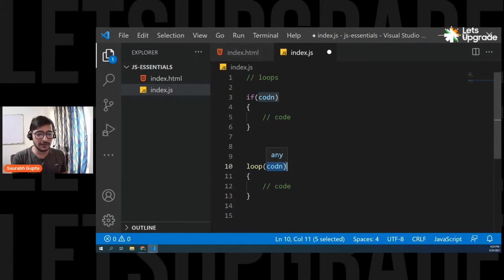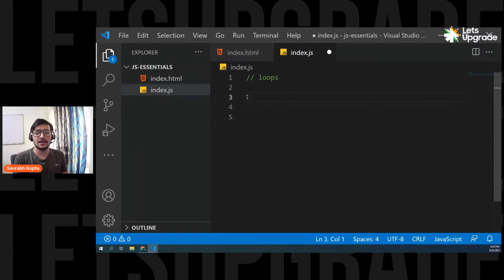So everyone, are we clear with the basic logic of a loop? I really hope we are clear. Now let's move ahead and see what the real keywords are by which you can write loops.